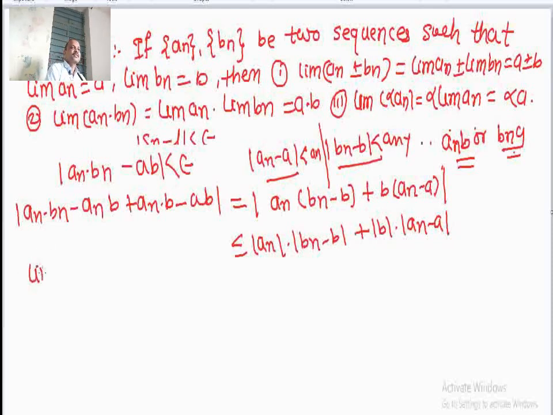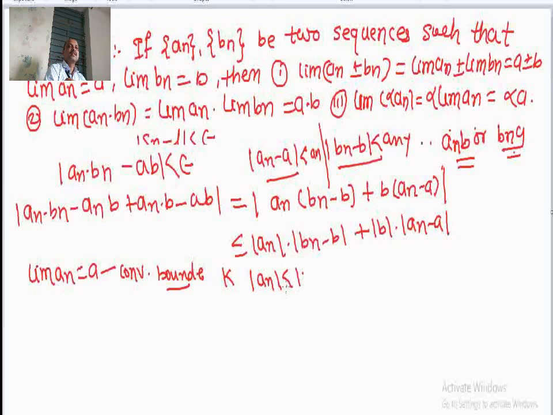We have that limit of an equals a. Therefore, this sequence is convergent. Convergent means bounded. Bounded means there exists k such that mod of an is less than k for all n.